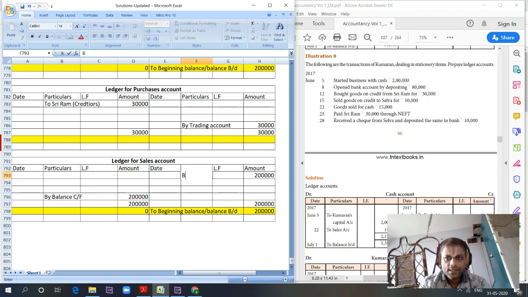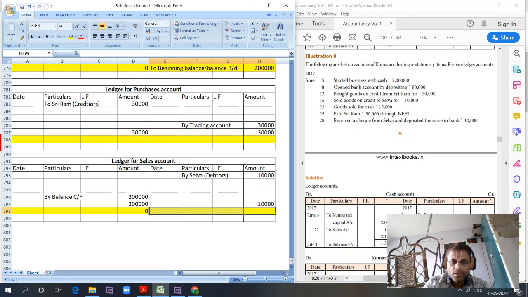To sales, by Selva debtors, 10,000 rupees. There is no beginning balance transfer here. Here, by trading account, 10,000.